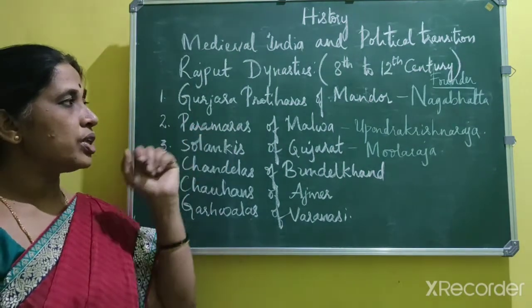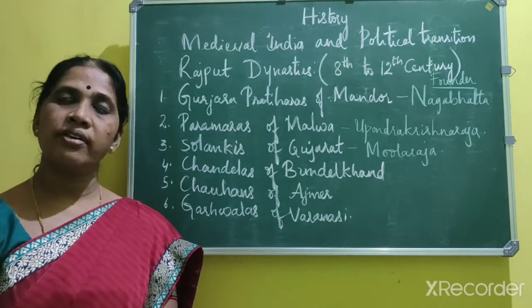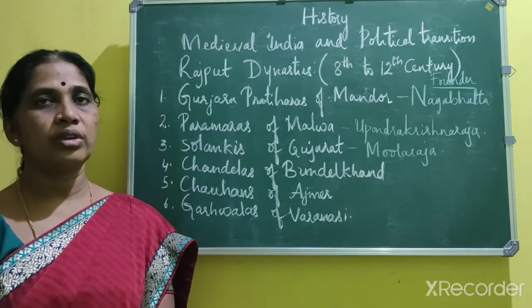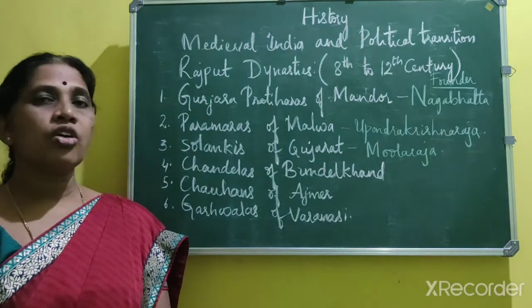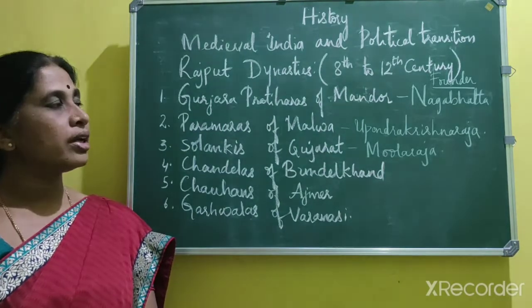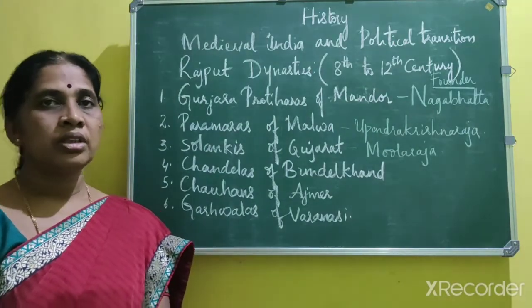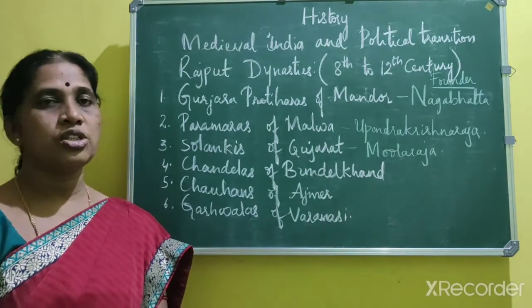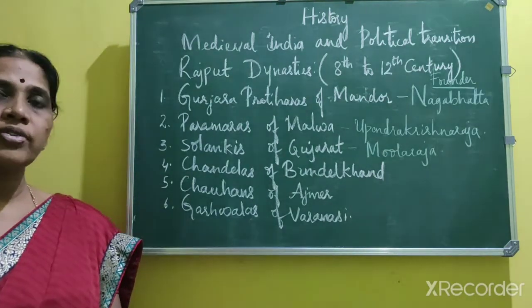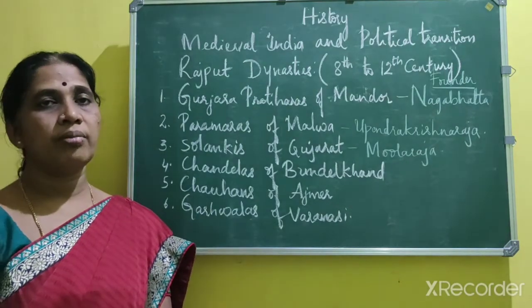Firstly, we will do Gurjara Pratiharas. These Gurjara Pratiharas ruled Avanti and part of southern Rajasthan from the beginning of the 8th century under the king Nagabhata. Many historians claim that they came to India from Central Asia at the end of the 5th century and established their power in Punjab.